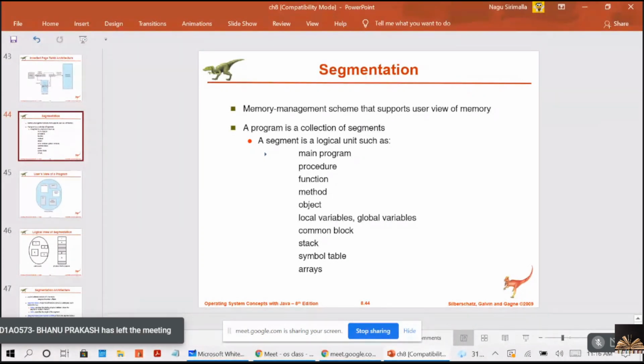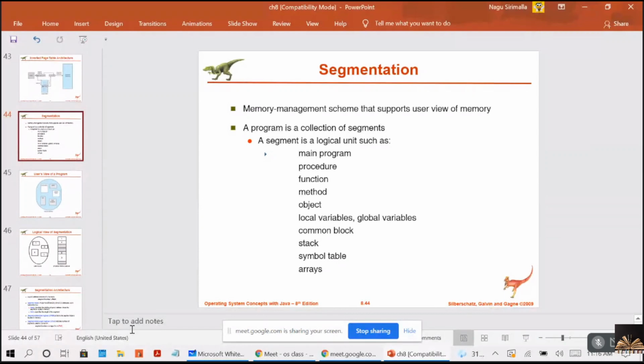The user need not worry about it. When the program is executed and there is a call for the variables or routines, the user need not provide any technique. The segments will be created at the time of the program, and those segments will be mapped to the physical address. You are getting me, guys? So paging and segmentation are the mechanisms provided by the hardware.